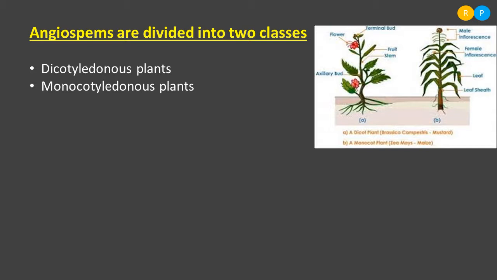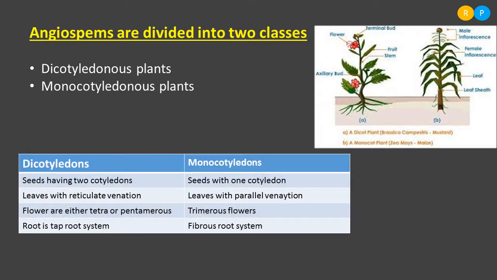By just looking at the diagram, we can observe some of the differences. Those are nothing but the morphological characteristic features. That means just by observing the plant, we can come to know certain differences in them. What are the differences between dicotyledonous plants and monocotyledonous plants? Let us have a look into that. A dicotyledonous plant has cotyledons in the seed. What is the number of cotyledons in dicotyledonous plants? 2. In the name itself we can understand.